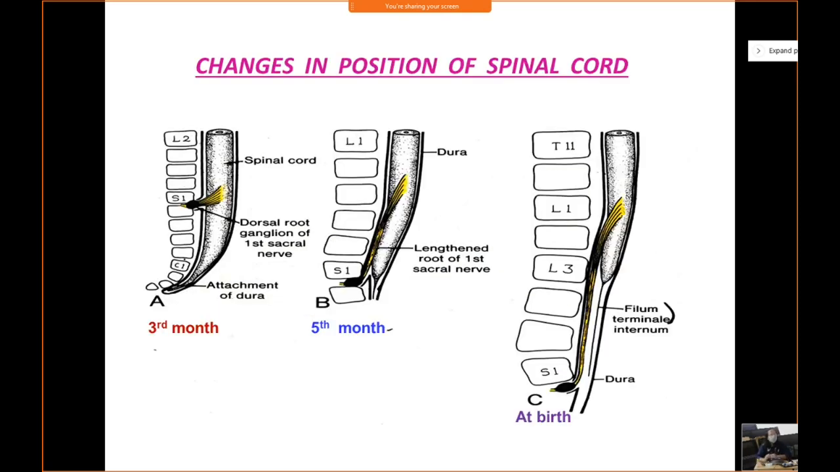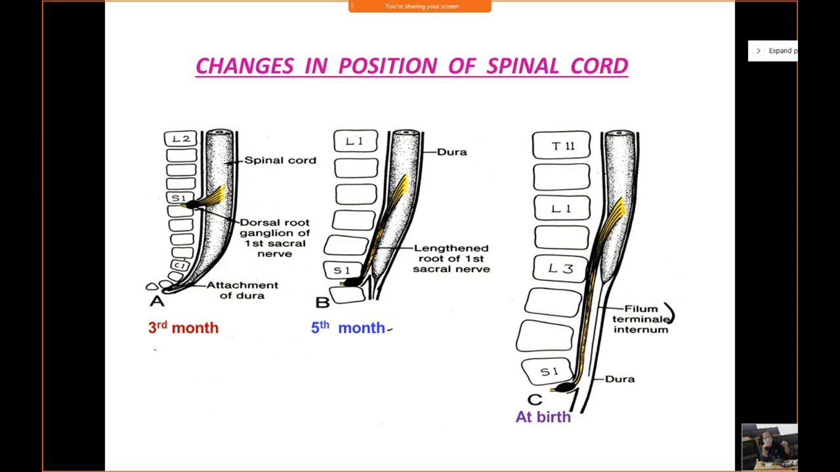Okay, so changes in position of the spinal cord. At the 3rd month of intrauterine life, you will see that the length of the spinal cord is the same as the length of the vertebral column. Same ratio, so 1:1. Clear? If the length of the vertebral column is this much, the length of the spinal cord is also the same. Now in the 5th month, the vertebral column grows longer, whereas the spinal cord does not grow as long as the vertebral column, right?